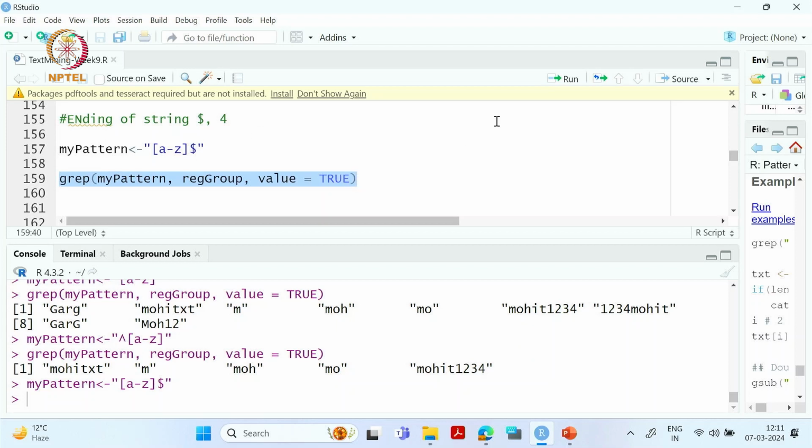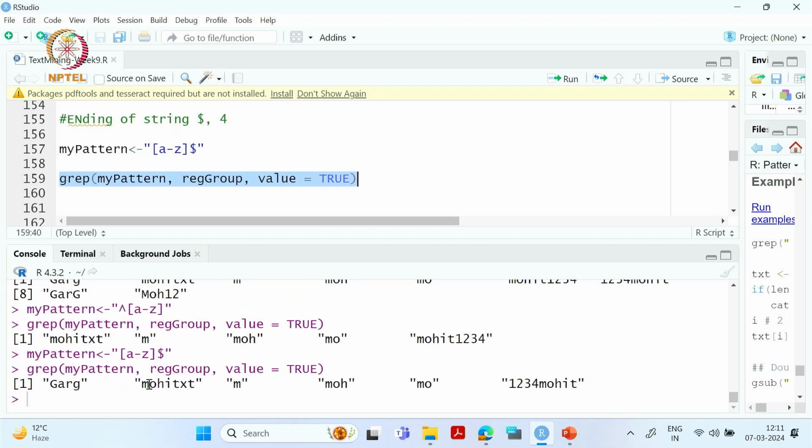Now if I see the output, there is a difference between this output and the earlier one. Earlier our restriction was on the starting of the word, but now we have a restriction at the end of a word. The end of a word should have a letter in lowercase. This is similar, this is similar, this is similar. The only thing is that earlier we had Mohit 1 2 3 4, and now we have 1 2 3 4 Mohit, because it matches that in the end this T is from the lowercase alphabets.